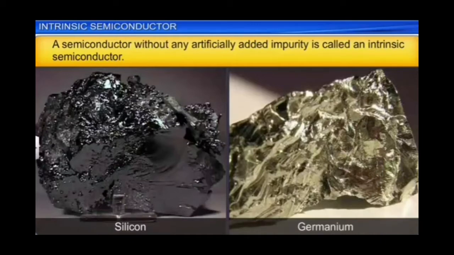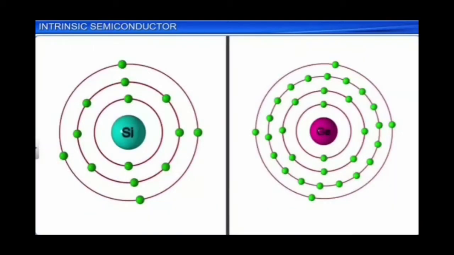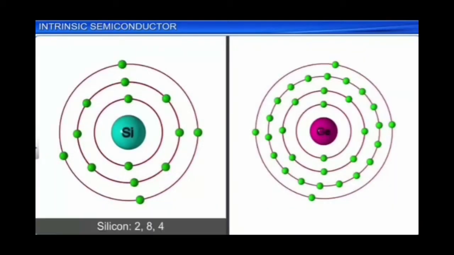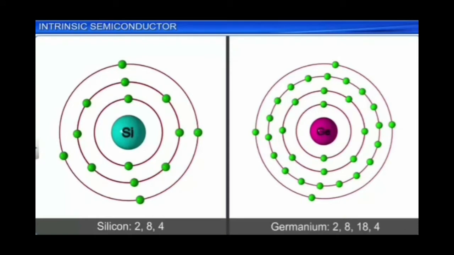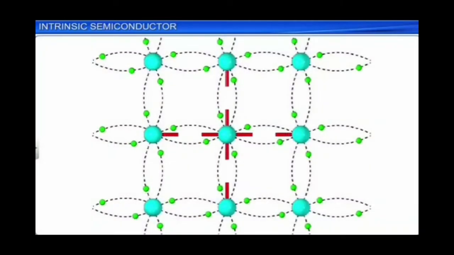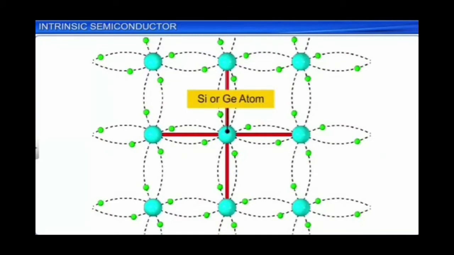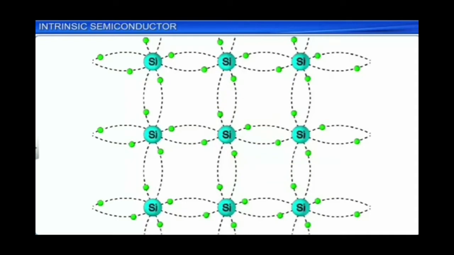And we know in the case of silicon and germanium, in the outermost shell, we have 4 electrons each. For silicon, the electronic configuration is 2, 8, 4, and in germanium 2, 8, 18, 4. That means the valence electrons are 4 in number. And these 4 valence electrons will be taking part in covalent bond formation with the neighboring 4 atoms. The case is the same for silicon and germanium.